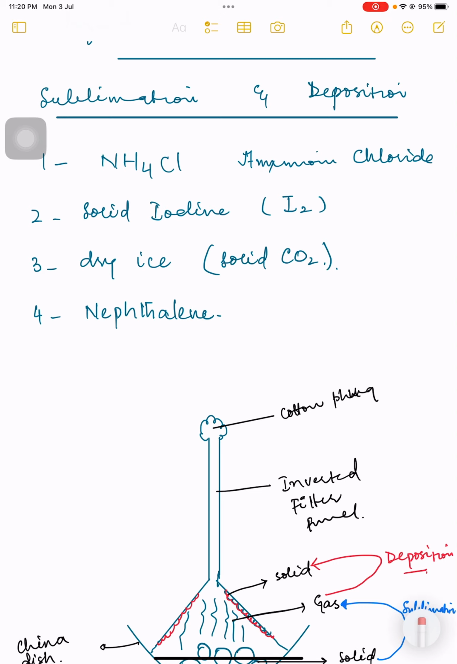Number 1 is ammonium chloride. The formula is written here, and you have to keep this formula in mind. The formula is NH4Cl. Number 2 is solid iodine, which is I2. Number 3 is dry ice, which is solid carbon dioxide. Solid carbon dioxide should be in your mind, I mean CO2, and then S is the state of matter.